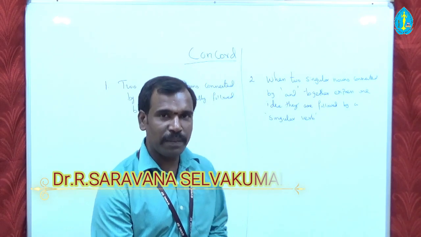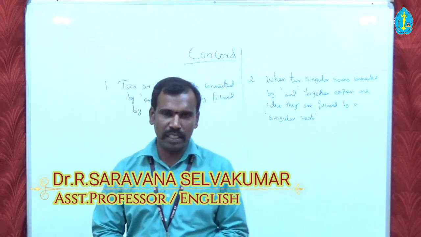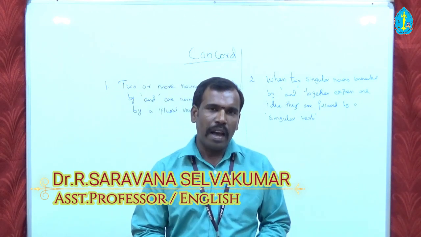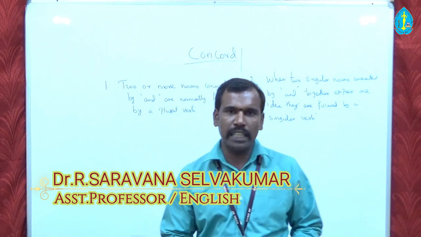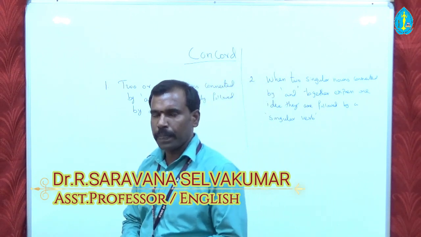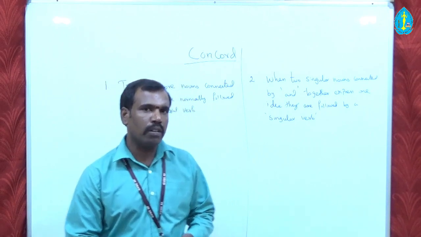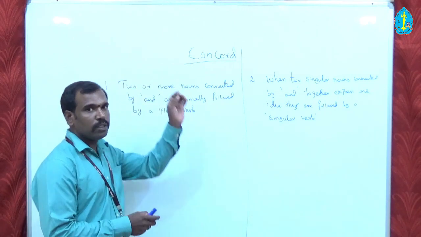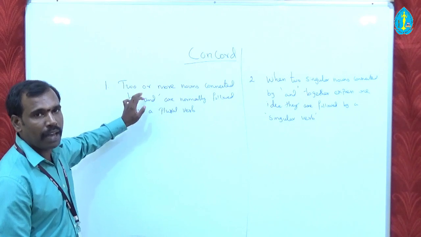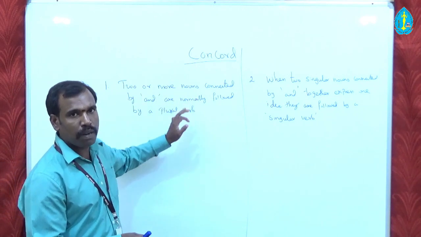I am Selvakumar. I'm here to discuss the Concord. As we have already discussed enough details on the uses of Concord, this is the right time to jump into the rules. And here we go, rule number 1. When two nouns are connected by and, it is normally followed by a plural verb.